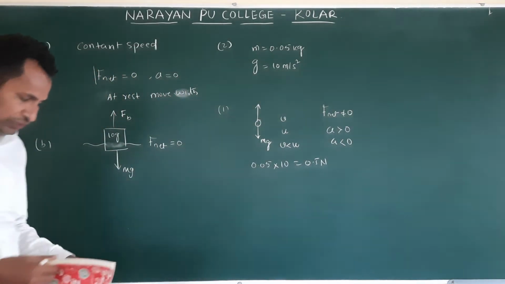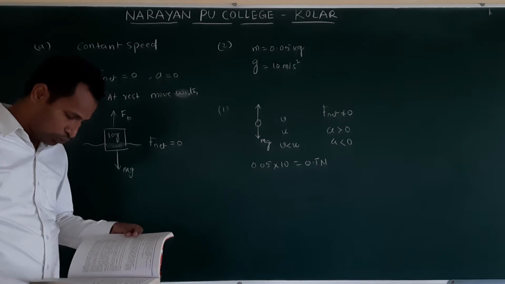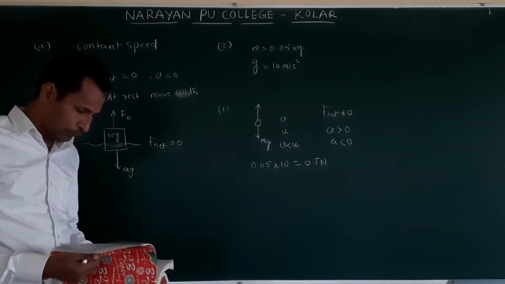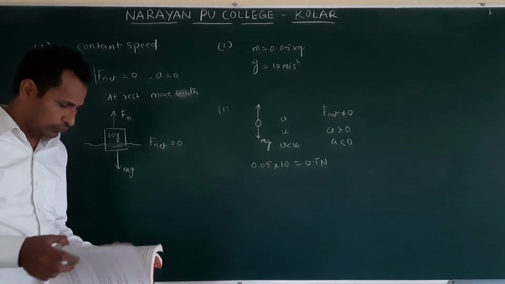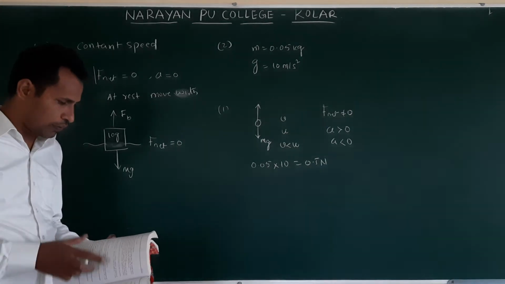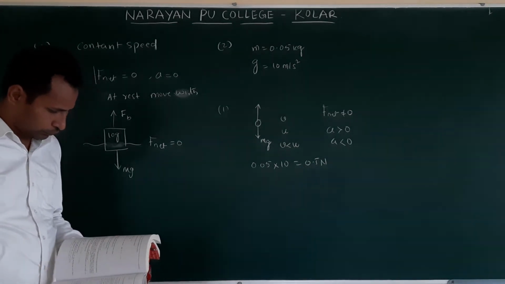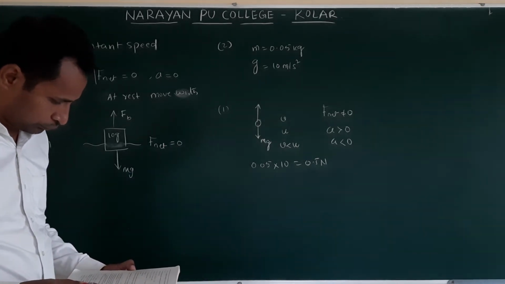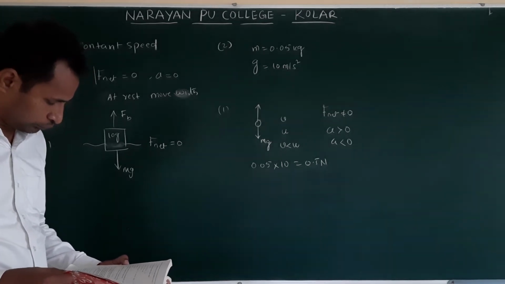Let me check this answer, question number 1 in 5.2.